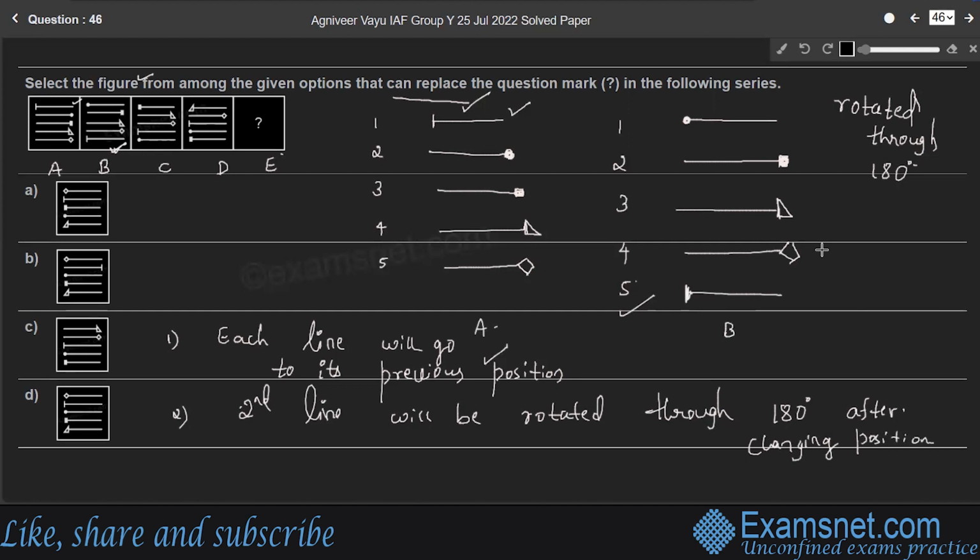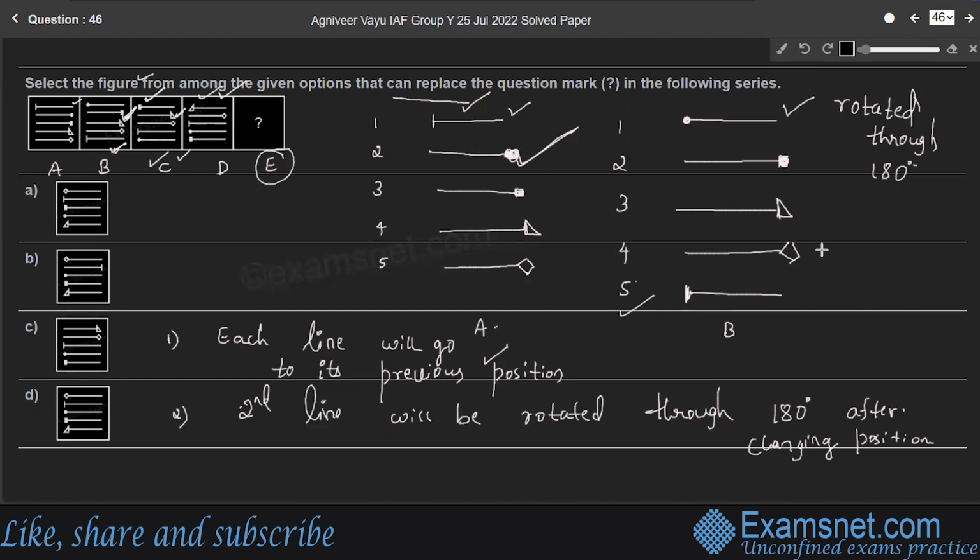Right? So look at the second line here. So second line was this one, a line with a dot, right? It changes its position when it goes to the first position, right? Only there will be change in the direction of second line, right? So compare B and C figures, right? So second line was this, which I am showing. So its direction is changed here in the third figure. That means in the C figure. Similarly, in the fourth figure. So compare the second line of C figure and first line of D figure, right? So direction is changed. So we can predict the fifth figure, so which is figure E, right?